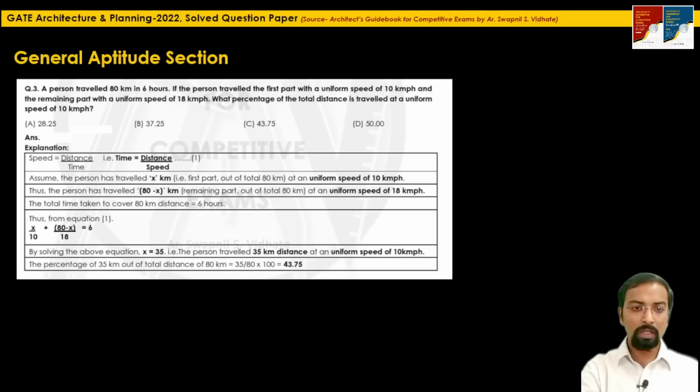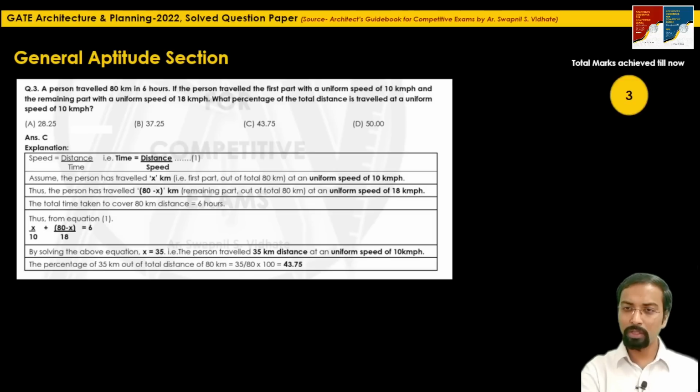So here the correct answer is option C. Again, 1 mark question, easy question. We have achieved 3 marks till this question.